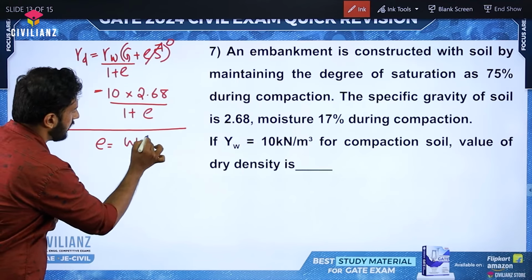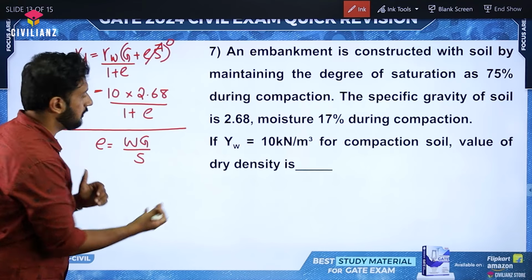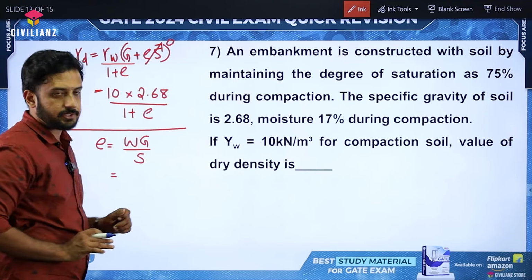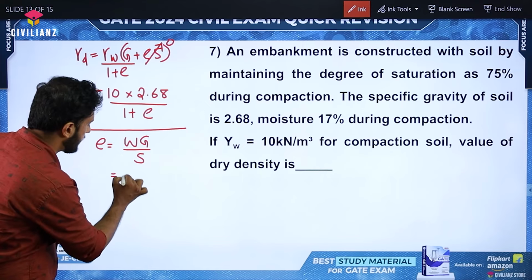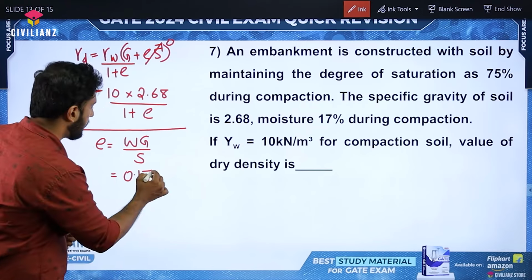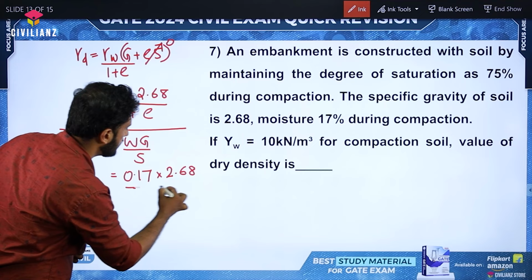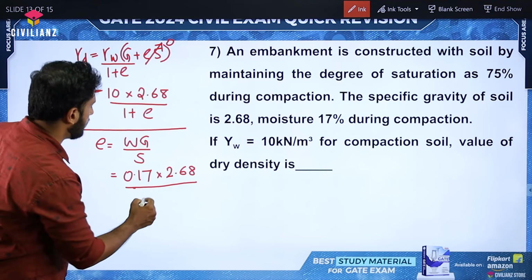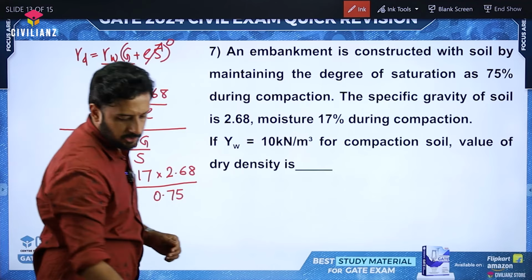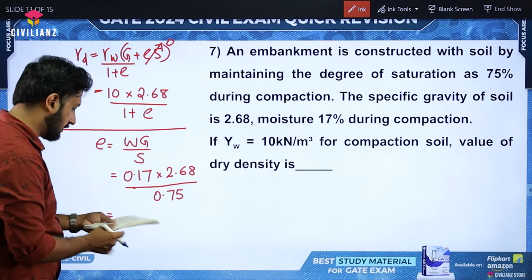E is equal to Wg divided by S, right? You might have studied in some other way, like ES equal to Wg. Whatever, finally we will be getting Wg by S. W is what they have given as water content, 0.17, 17%, into G, we have already considered in the previous equation also, 2.68, by degree of saturation 75%, so 0.75. Once you do this, you are going to get a value of the void ratio E as